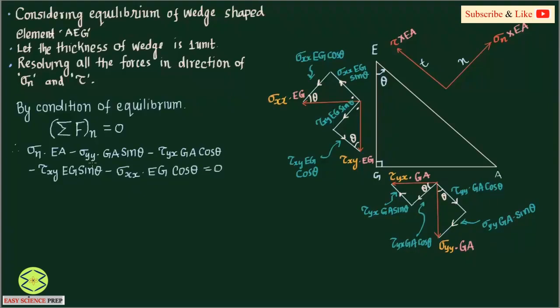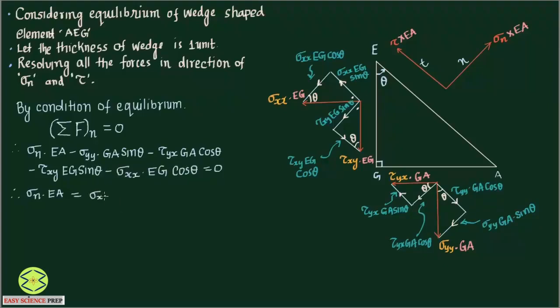We wanted to find out sigma normal, so all remaining quantities I am going to set towards the right. Therefore sigma normal EA equals, now this is sigma xx and this is sigma yy, so I will take sigma xx and sigma yy together.